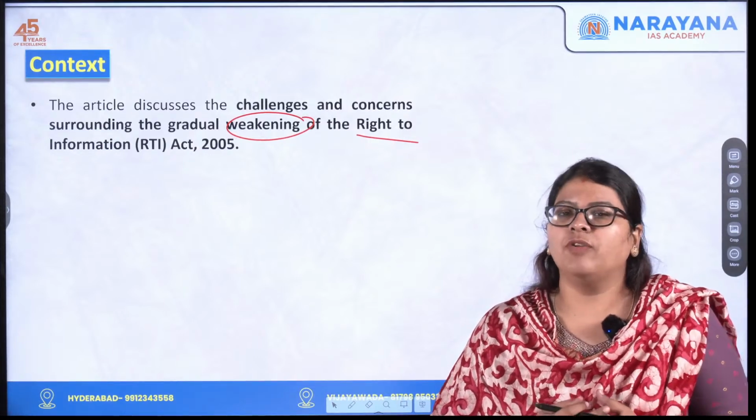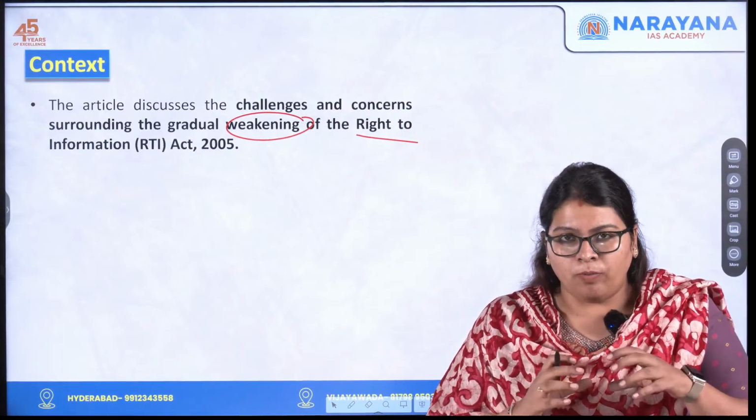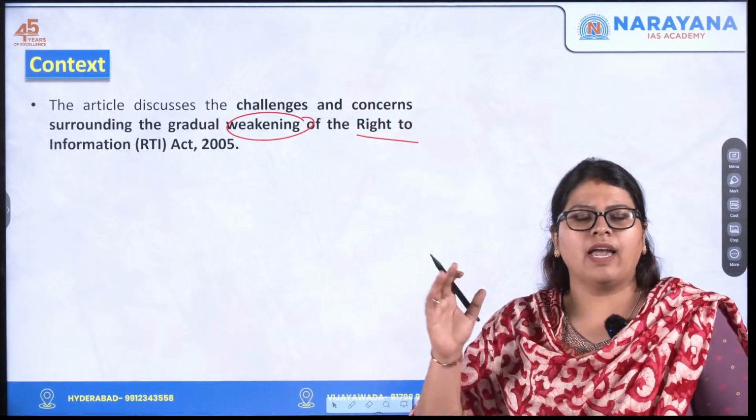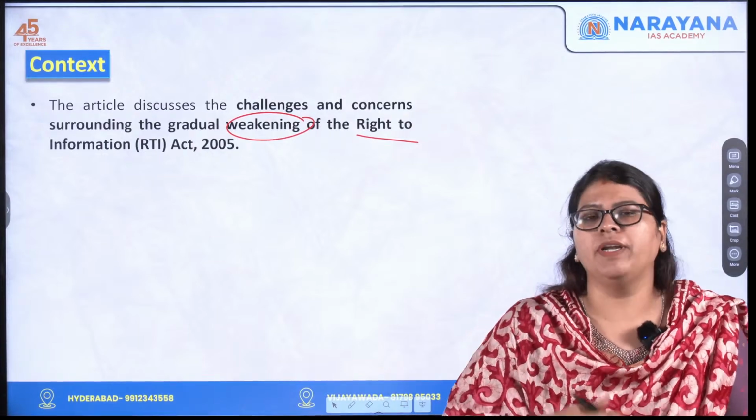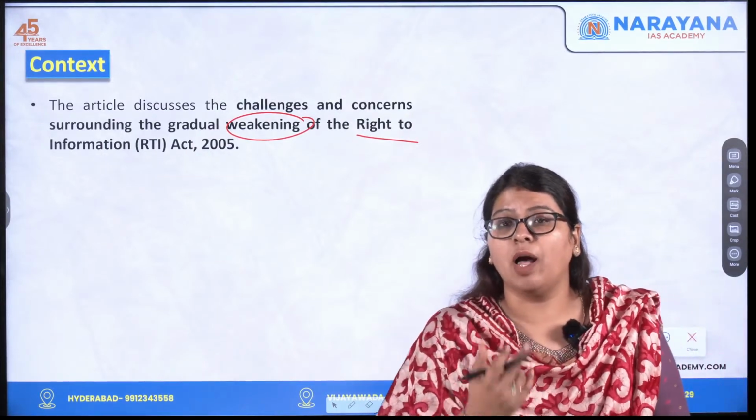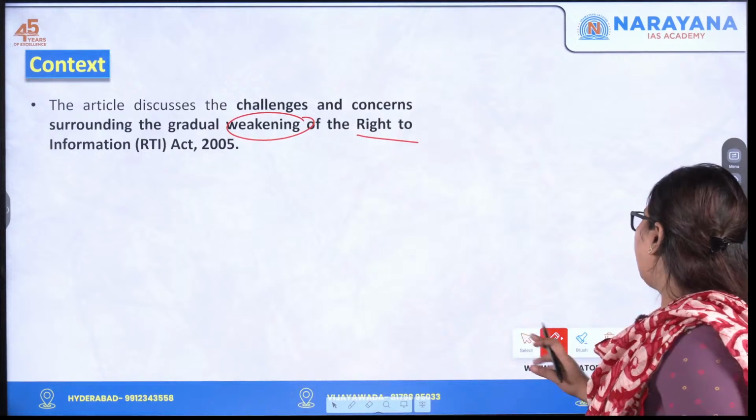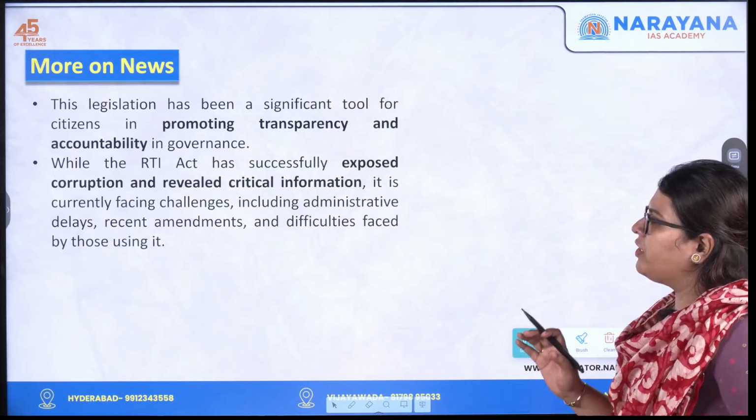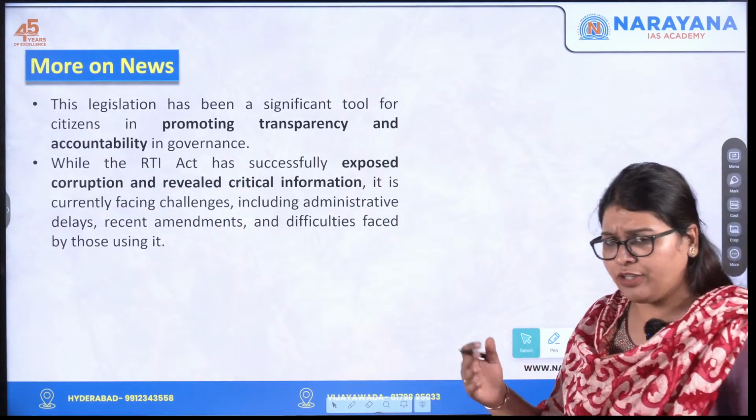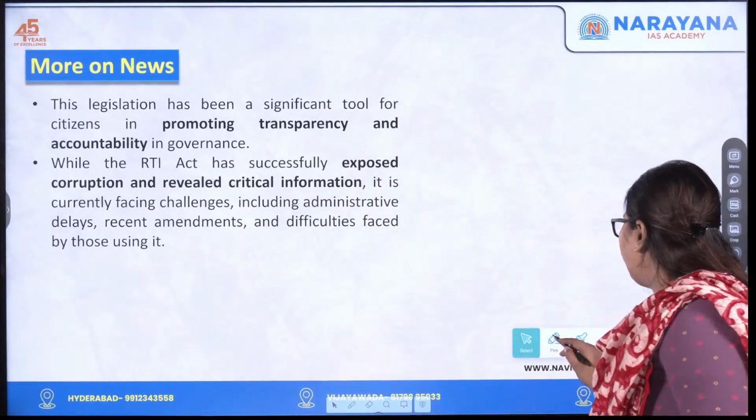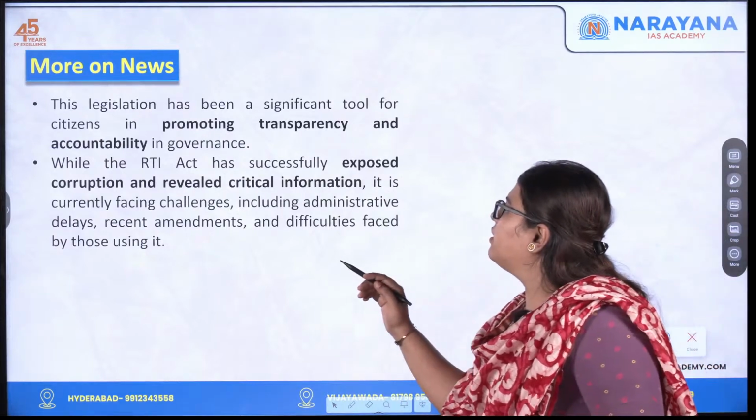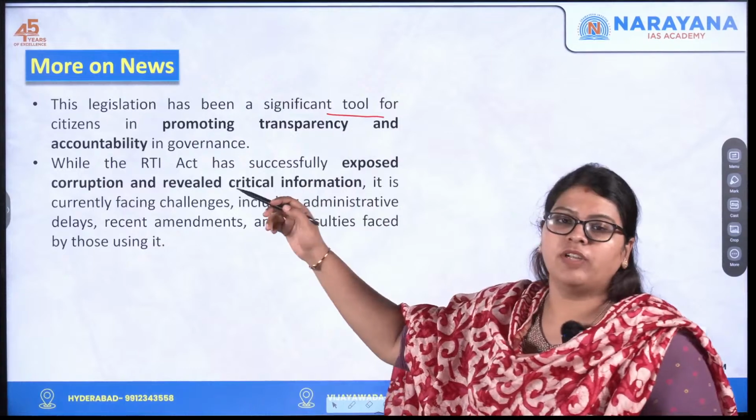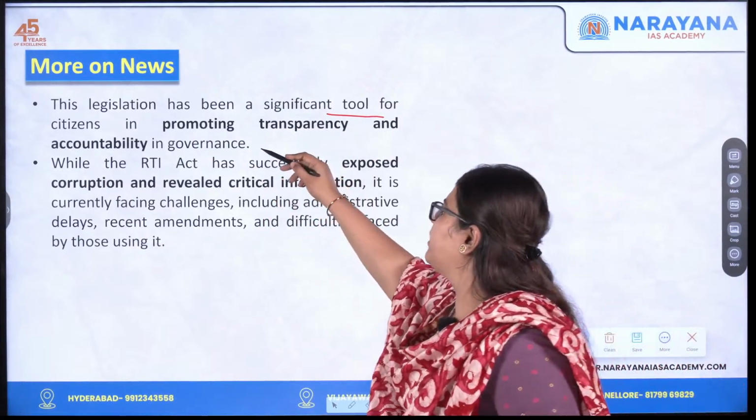In that case, we will look into who are the parties or stakeholders to whom this RTI applies, who are exempted from it, and what are the 2019 amendments that were brought in. So let us quickly get into understanding what this news is discussing. The RTI Act has been a significant tool for promoting transparency as well as accountability in governance.